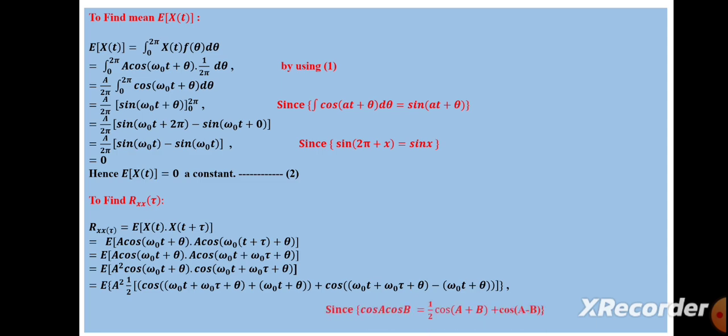Here A is nothing but omega naught t plus omega naught tau plus theta, and B is nothing but omega naught t plus theta. So we get the expected value of A square times half into [cos(omega naught t plus omega naught tau plus theta plus omega naught t plus theta), that is cos(A plus B), plus cos(A minus B), cos of (omega naught t plus omega naught tau plus theta minus omega naught t plus theta)].